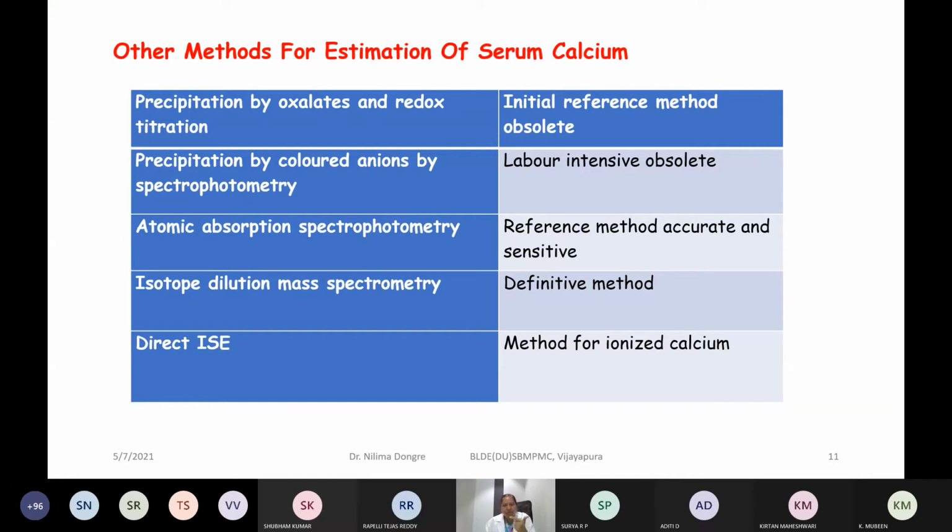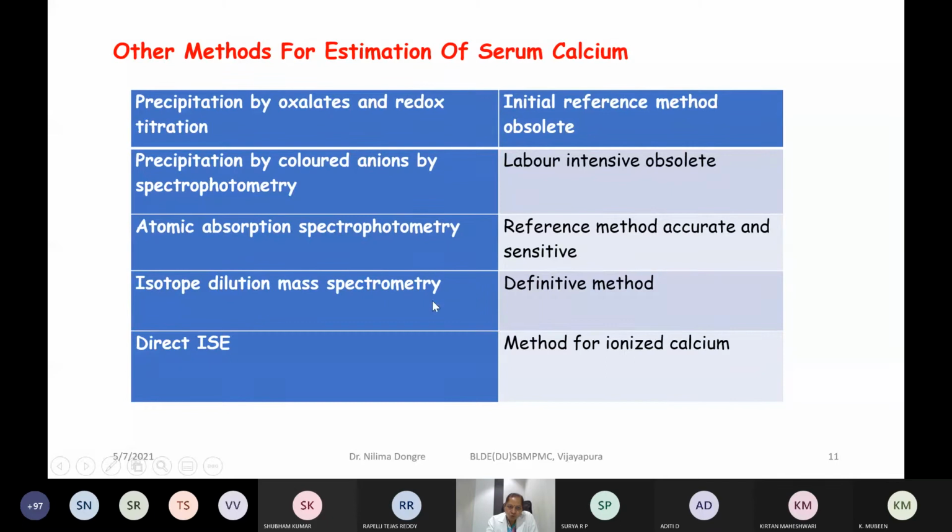Even on the autoanalyzer, the methods can either use an ion selective electrode for the ionized fraction, or the arsenazole 3 complex dye binding method. So these are followed in the routine clinical biochemistry laboratory for estimation of serum calcium.